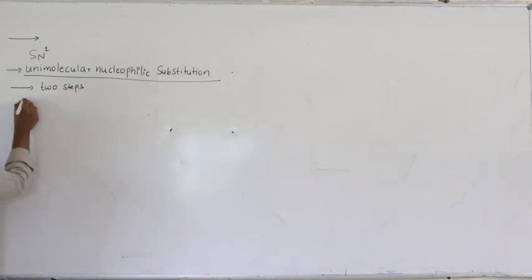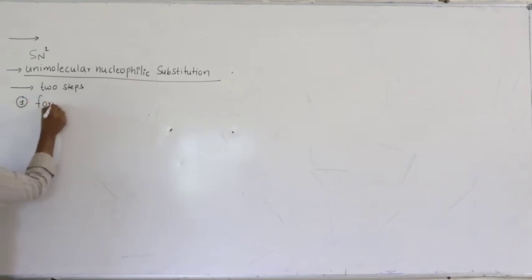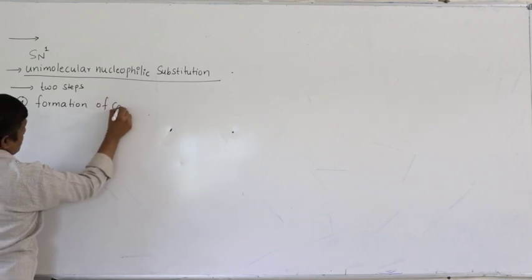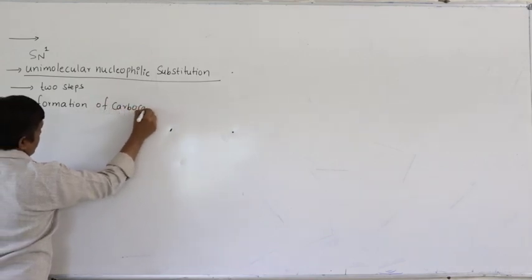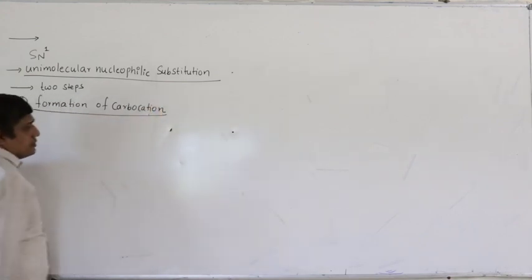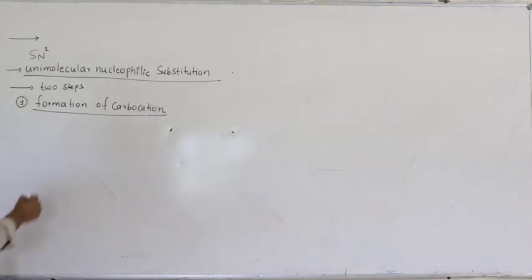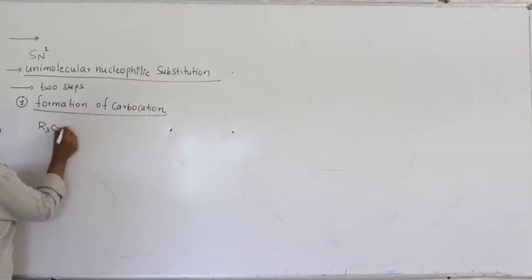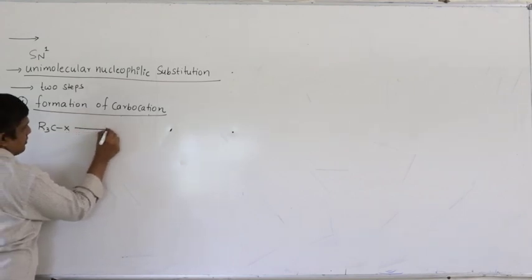The first one is formation of carbocation. The first step involves formation of carbocation. If I want to represent it in a simpler way, we take some alkyl halide, say R3C-X, right.